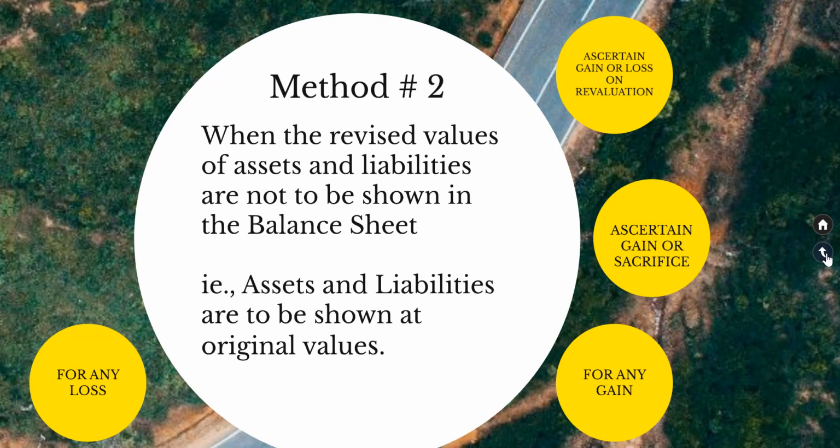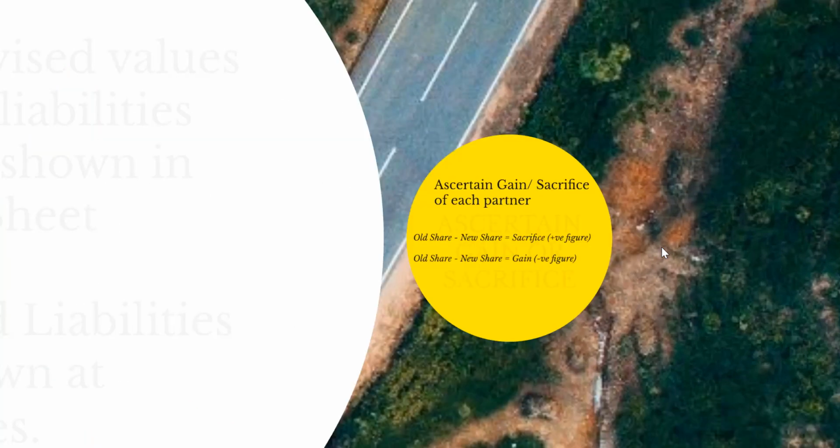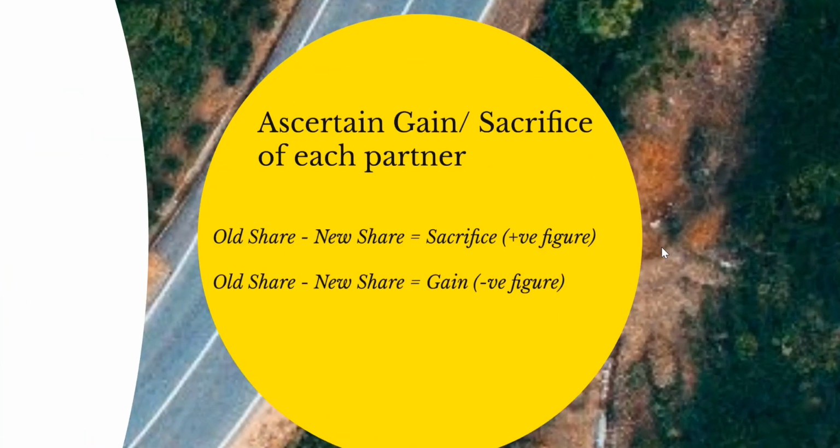The next step is to ascertain the gain or sacrifice of each partner. All we need to do is old share minus new share. A positive figure will imply a sacrifice by that partner, and a negative figure will imply a gain by that specific partner.